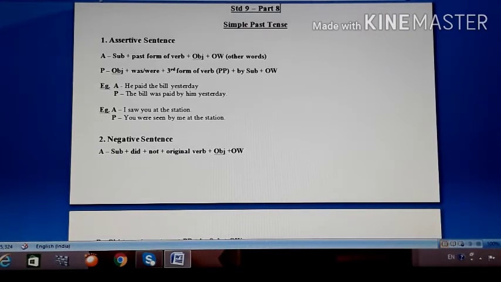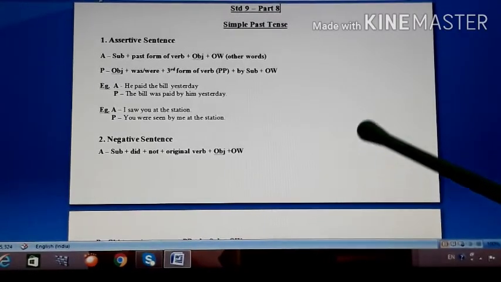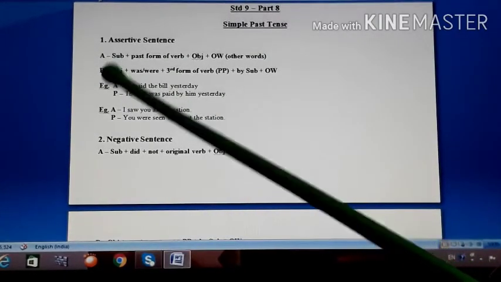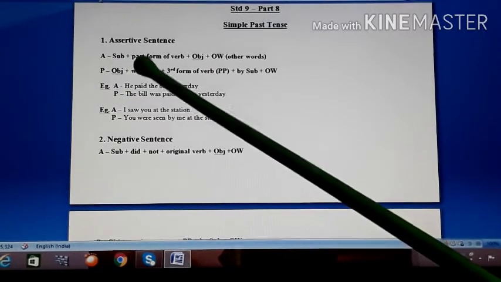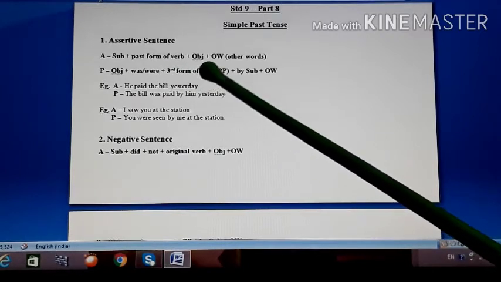Whenever we change the tense, you see the verb form in the sentence will also undergo some change. By looking at the verb only, you can identify whether the given sentence is in simple present tense, present continuous tense, past perfect tense. Okay, so here the verb form will be different. Now we will begin with the assertive sentence in simple past tense. So you see in active voice it will begin with subject, then you have the past form of the verb, then you have object, then other words.